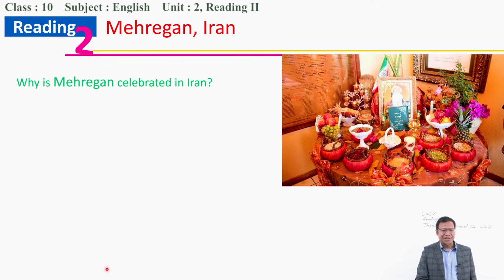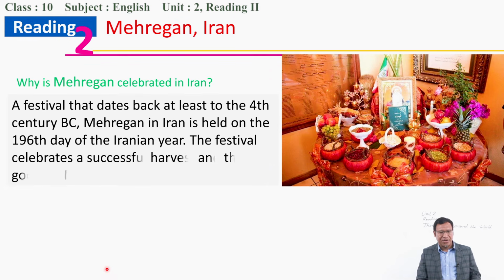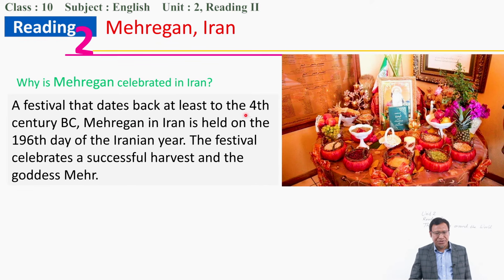Finally, let's go to the last celebration in Iran, that is known as Meragan. It's another kind of Thanksgiving. Meragan is celebrated as it reminds the date to the 4th century BC. It is held on the 196th day of the Iranian year. They have a different kind of Iranian calendar. So it occurs on the 196th day.